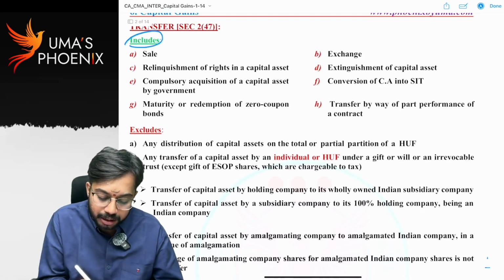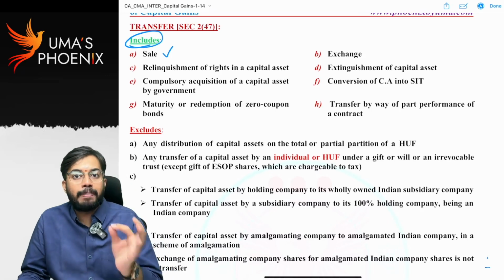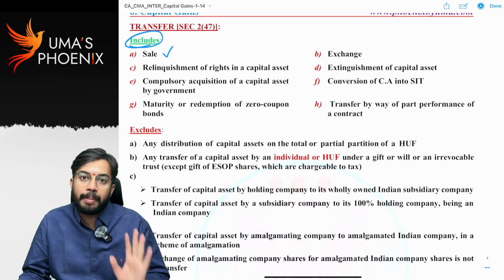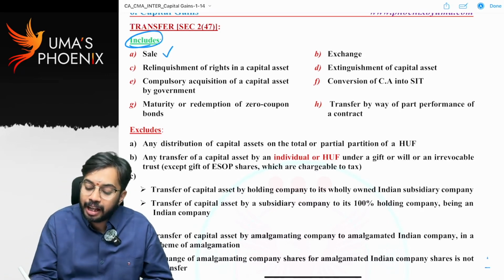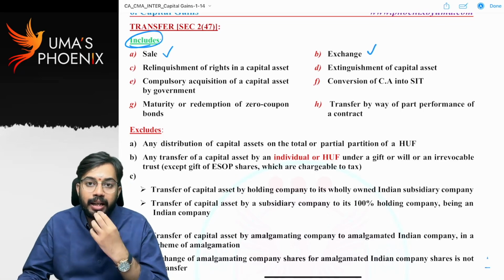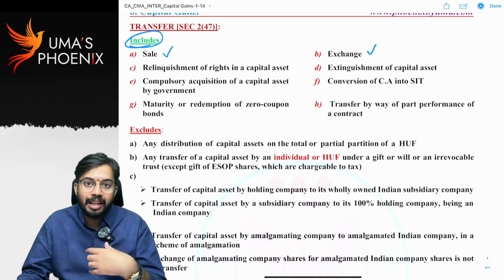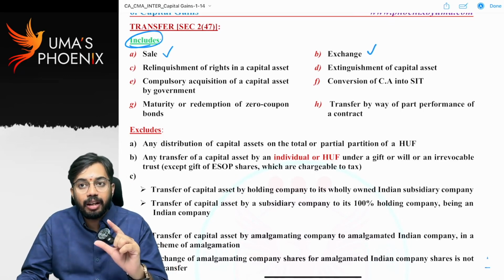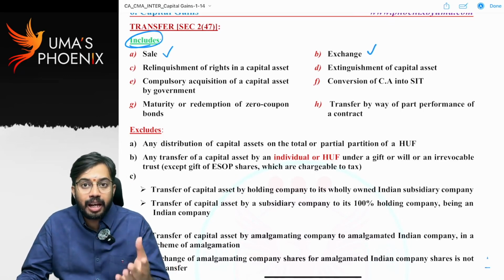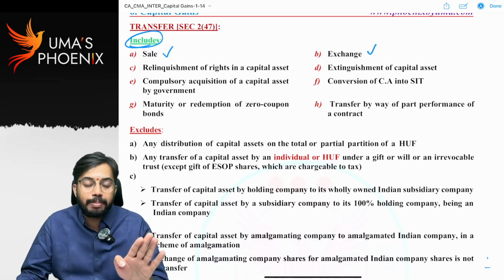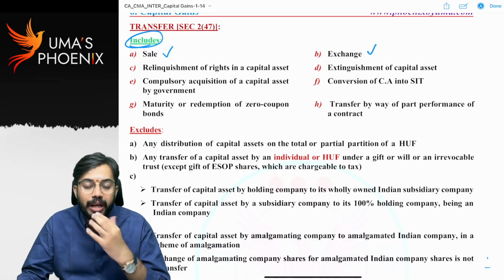So let us see. Transfer includes sale. That means if any capital asset is sold, obviously capital gains get attracted. Exchange of capital asset. That means what? If you exchange your capital asset with another asset, not only in case of sale, even if there is exchange of capital asset, capital gains are required to be calculated. Are you able to understand?